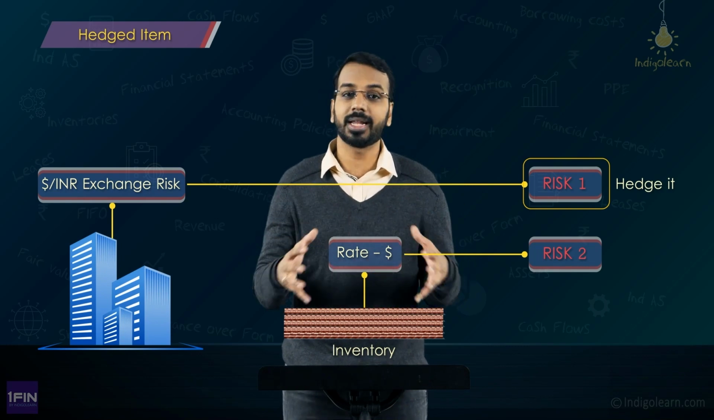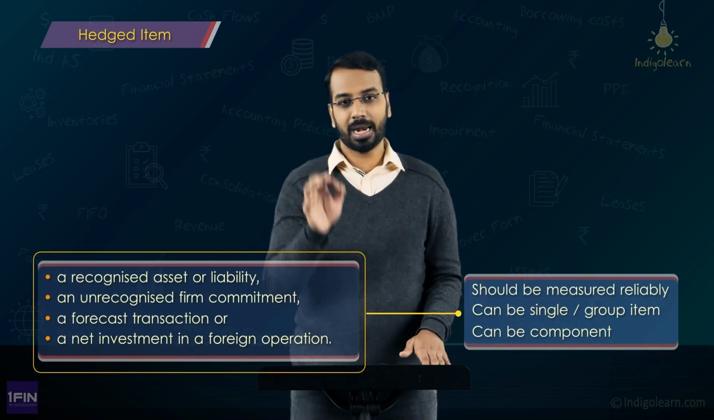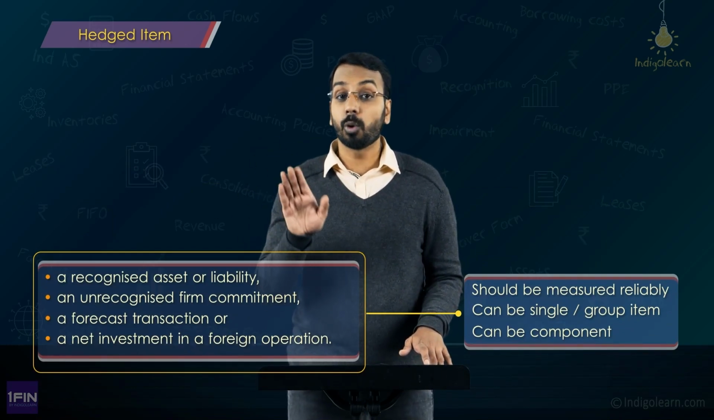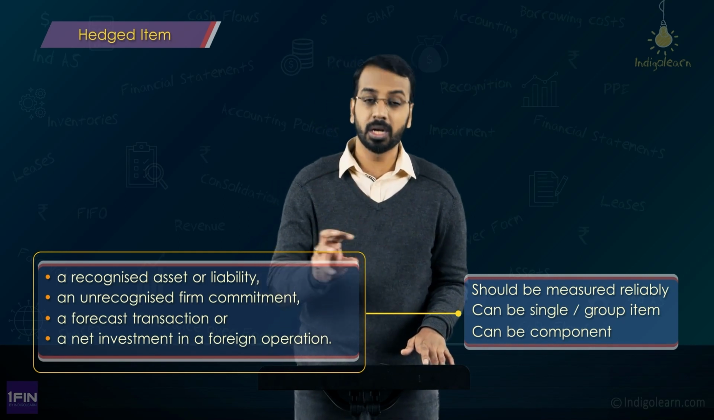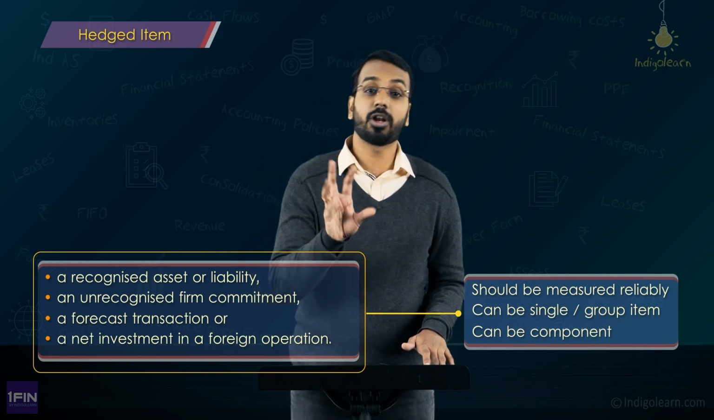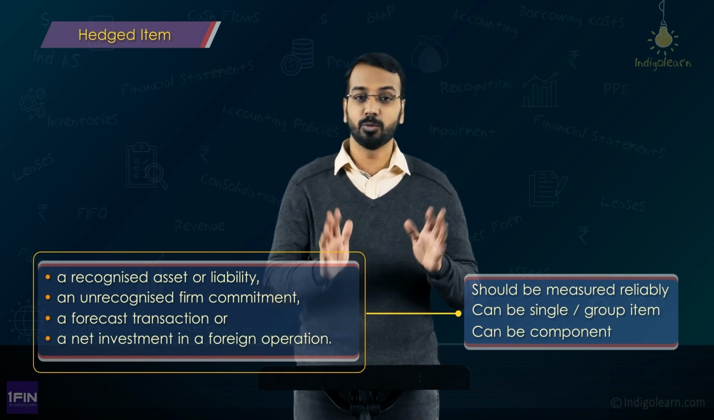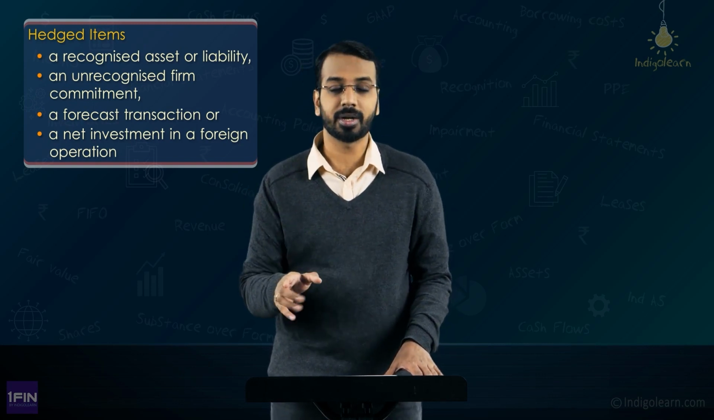So, what all is covered under hedged items? One, a recognized asset or a liability. Second, a firm commitment which is unrecognized. Third, a forecasted transaction which is highly probable. And fourth, net investment in a foreign operation. And please remember, the hedged item must be measured reliably. So friends, we have understood what hedged items are. This could be a recognized asset or liability, an unrecognized firm commitment, a highly probable forecasted transaction, and a net investment in a foreign operation.